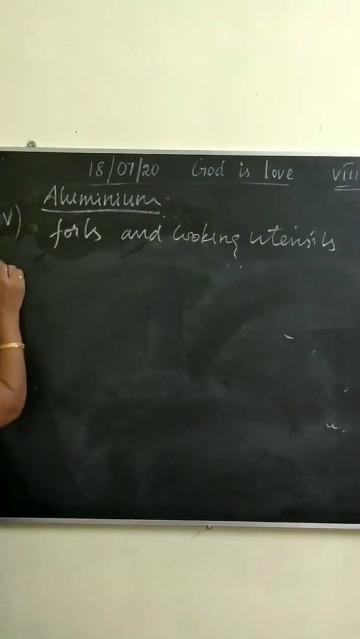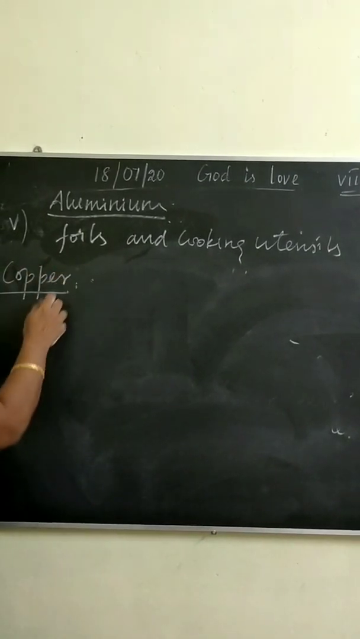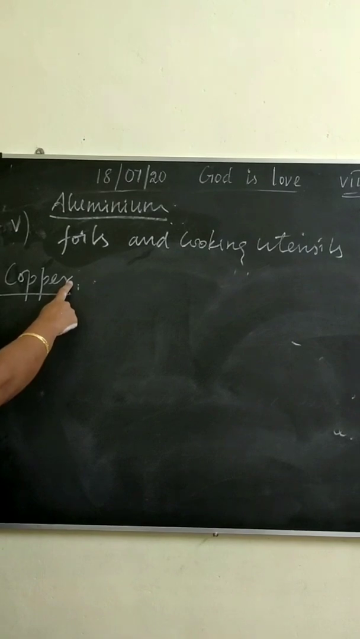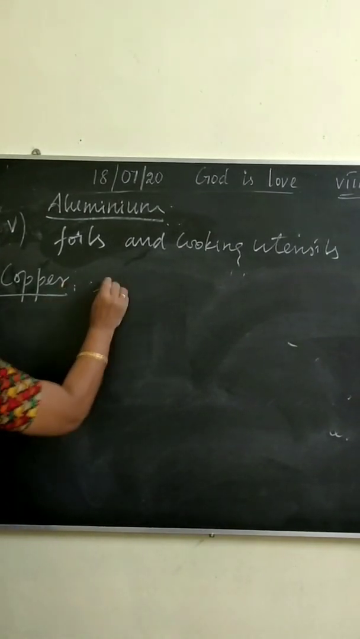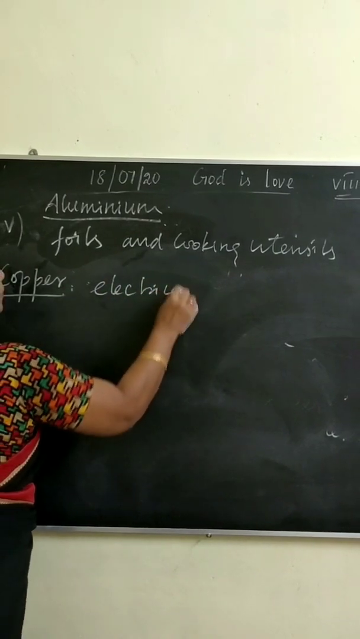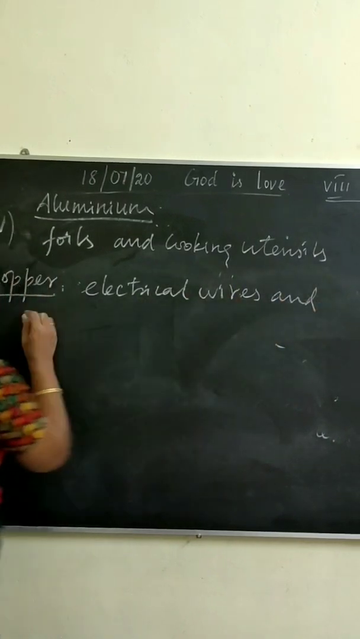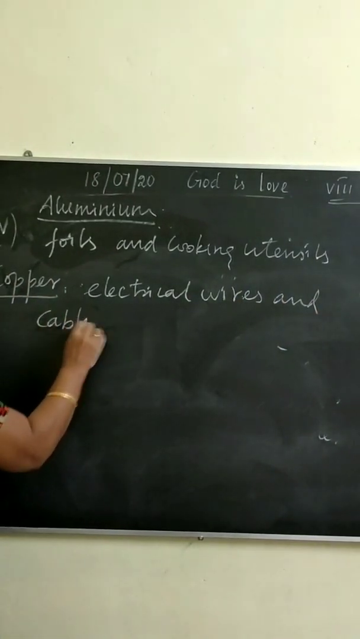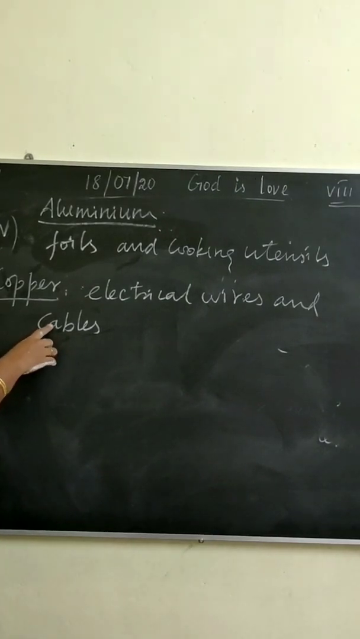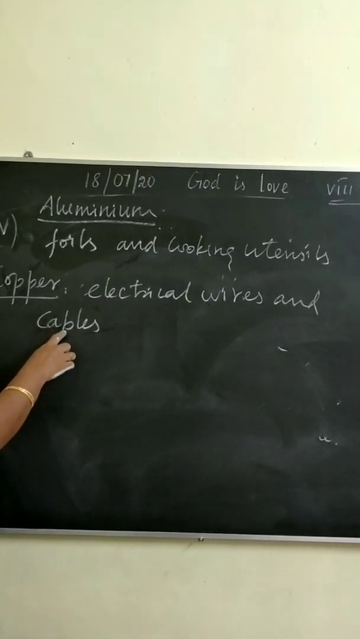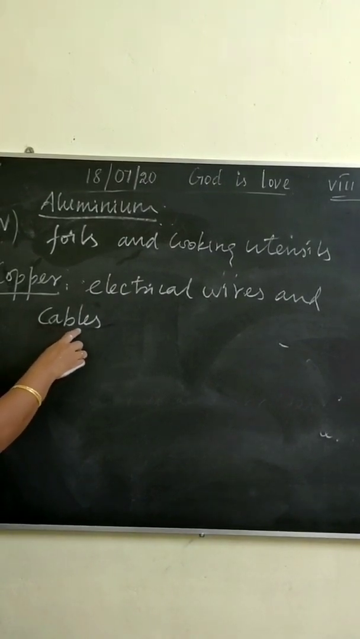The next one, copper. Since copper is a good conductor of electricity, it is used in electrical wires and cables. What is cables? It is a thick, strong metal rope.